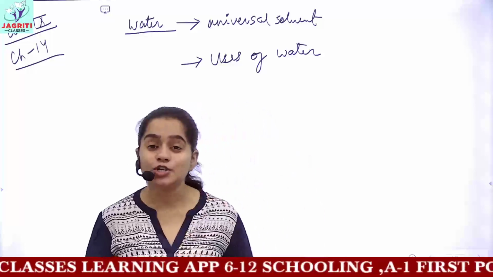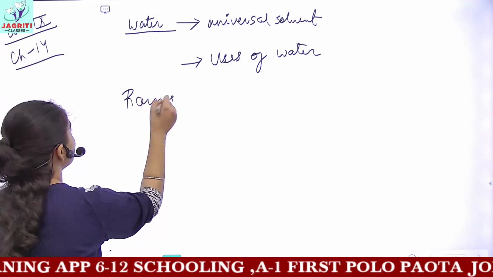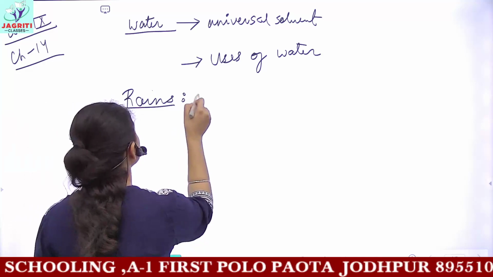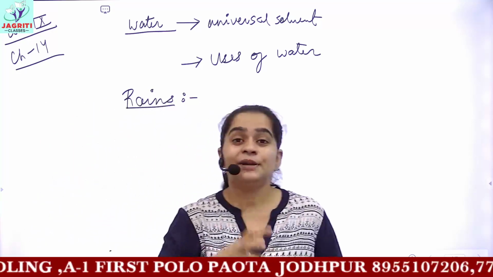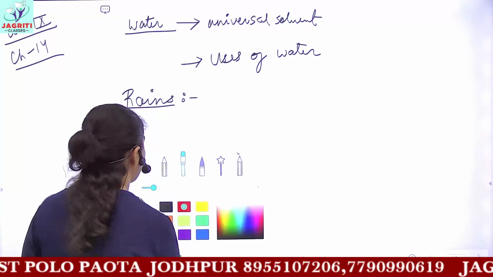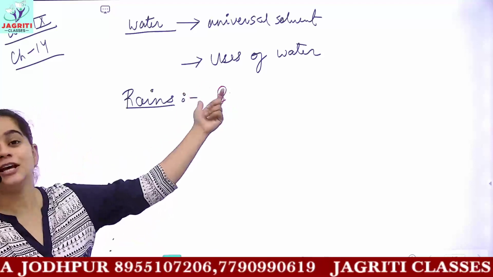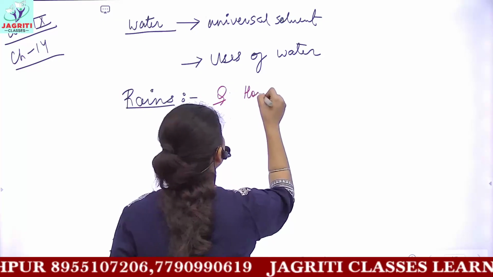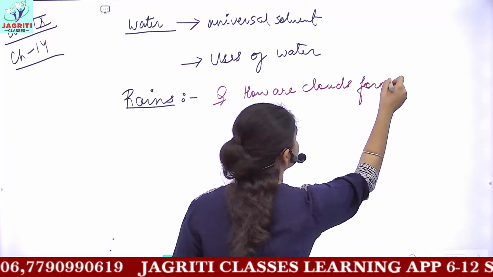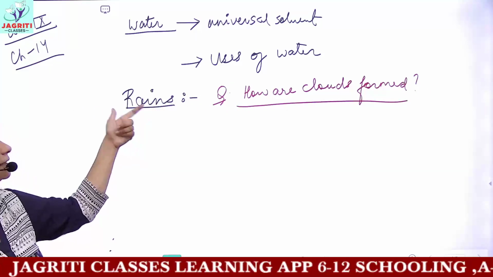Okay, before air pollution you are being given the topic of rains. So now our topic of discussion would be rains. So why do rains come? These rains, or you can say the monsoon season, it is the precipitation, or the falling of water from the sky. Now in this you have to learn the concept or a question. If you read your books, then you are being provided with a question here, that is, how are clouds formed? So actually you have to read this topic inside the topic rains.